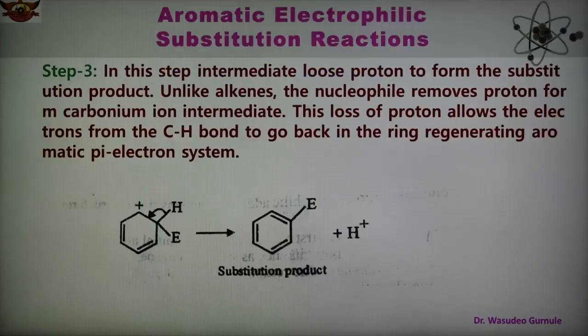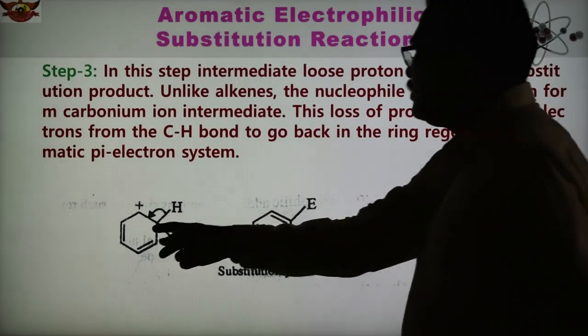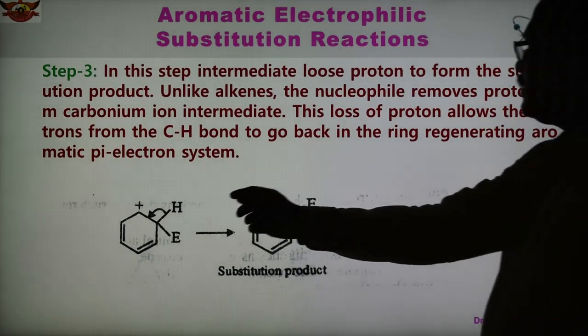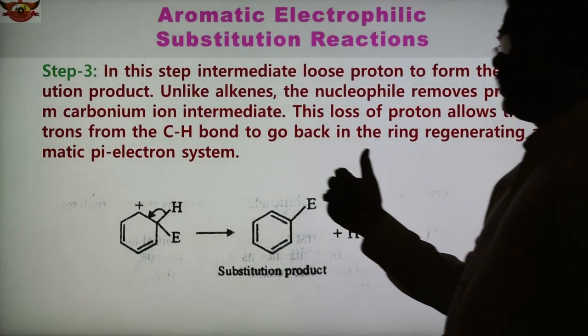As we know, in the third step the intermediate loses a proton, forming the substitution product. Unlike in alkenes, the nucleophile removes a proton from the carbonium ion intermediate, and this loss of proton allows the electrons of the carbon-hydrogen bond to go back into the ring, regenerating the aromatic pi electron system. So in the third step there is a loss of proton from this intermediate carbocation obtained in step 2.